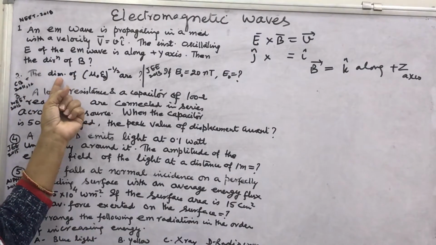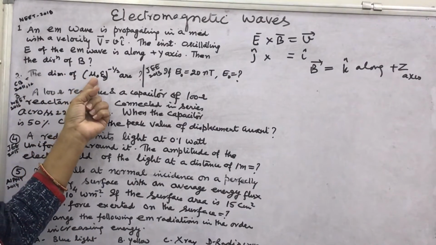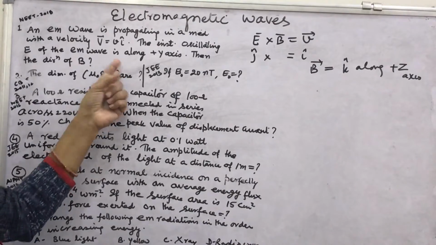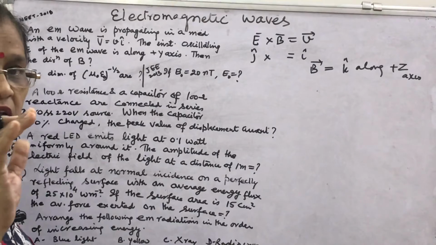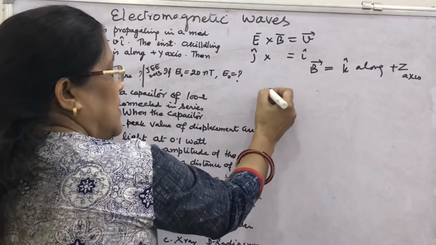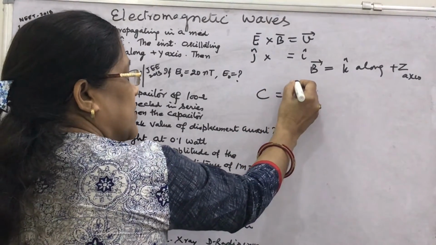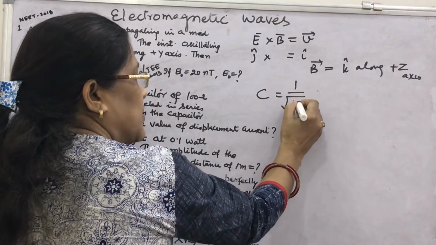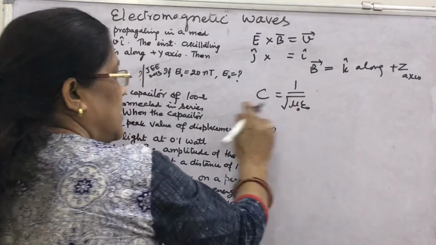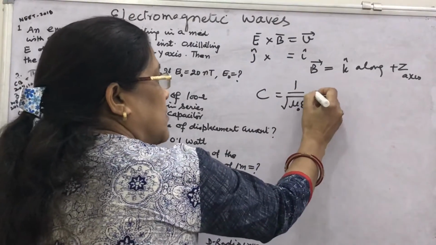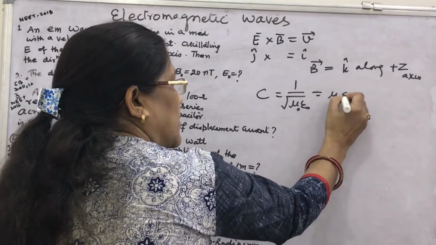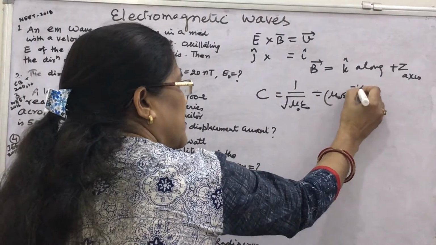Next question: the dimensions of mu naught epsilon naught to the power minus half are? 4 options are given again. You have read C equals what? 1 upon under root mu naught epsilon naught. We have read this in EM waves. And this 1 upon under root mu naught epsilon naught is written as C, to the power minus 2 in the question's form.